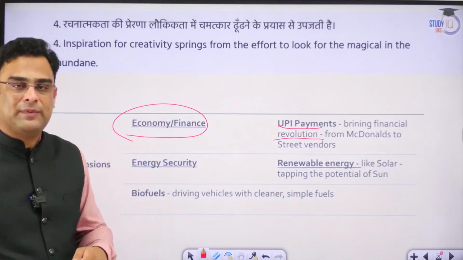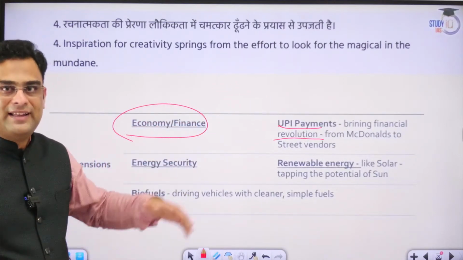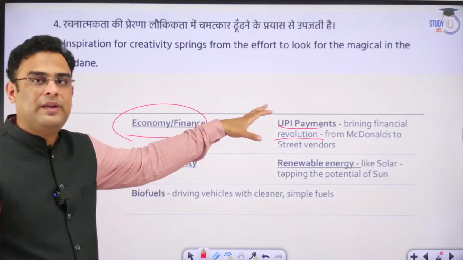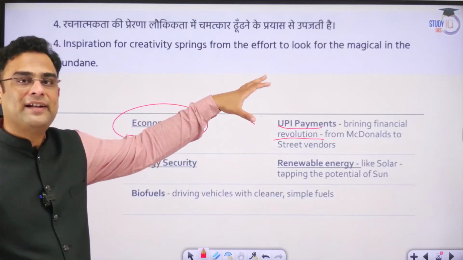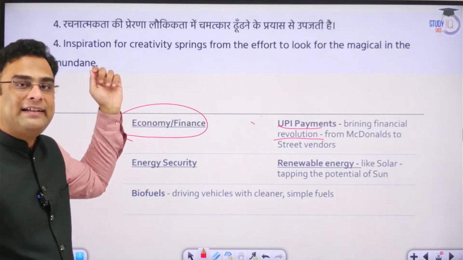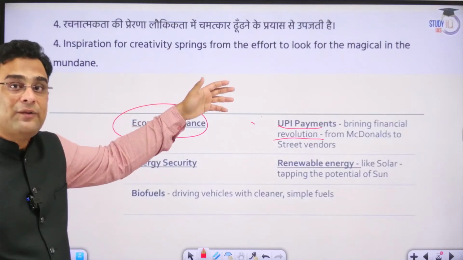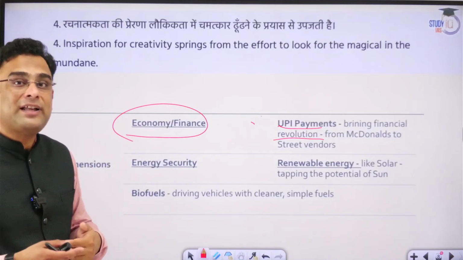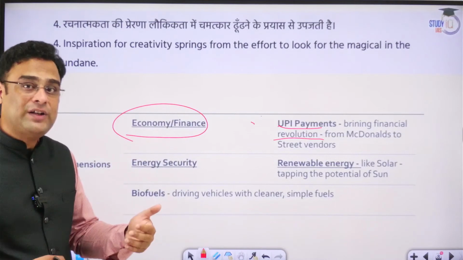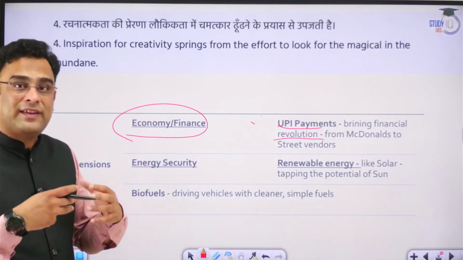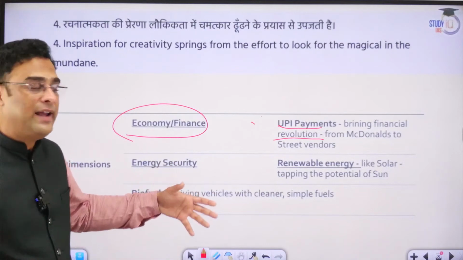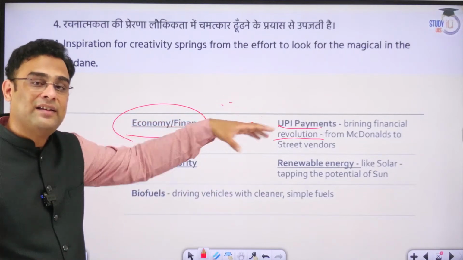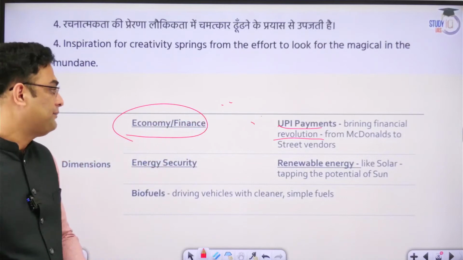People have this problem. They want to pay, but it's difficult. That is the mundane thing. The UPI apps basically looked at that mundane thing in a different way, and that stems creativity. And that creativity then leads to so many benefits. So many different types of ventures, initiatives, companies could survive. Small traders could survive because UPI facilitated the ease of payment.